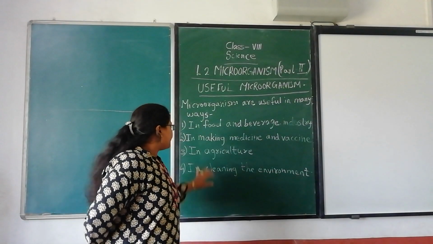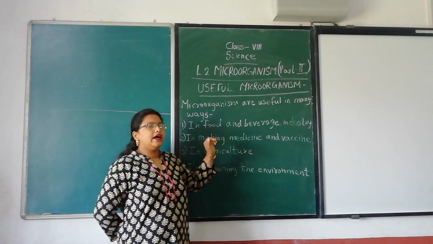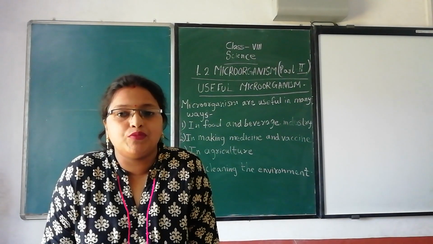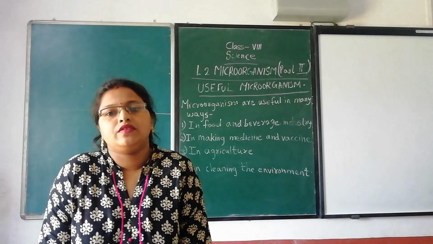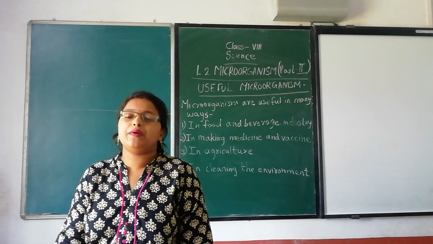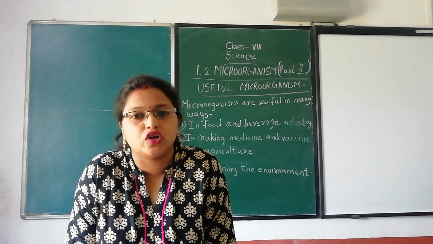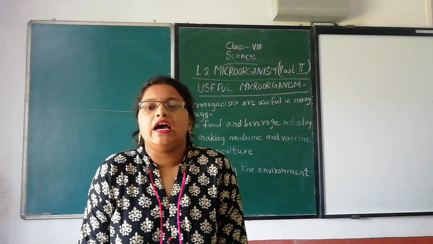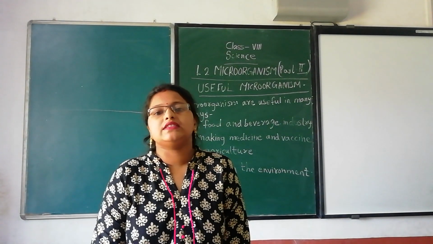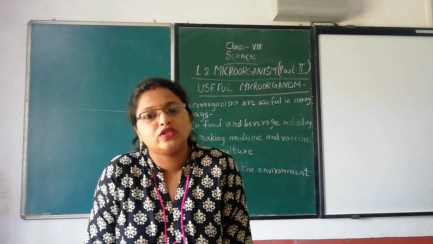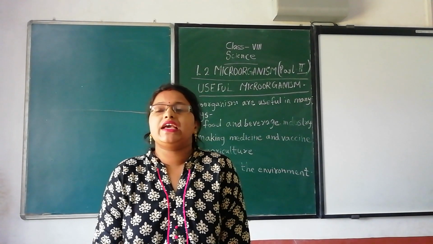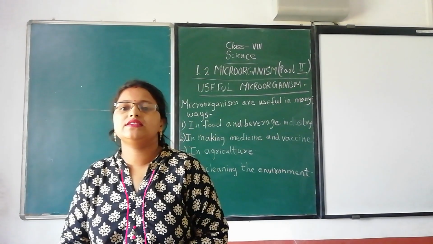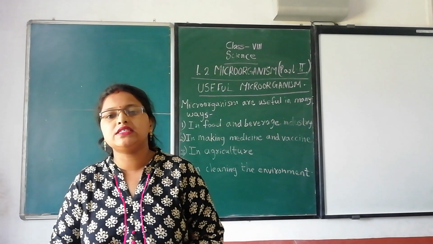Now we will study how bacteria are used in agriculture. Everyone is aware that in our atmosphere many gases are present. From that, nitrogen is present, about 78% nitrogen in the atmosphere. Some leguminous plants have the capacity of converting this atmospheric nitrogen into nitrogenous compounds, that is nitrates, and these nitrates are used as a fertilizer for growing the leguminous plant.